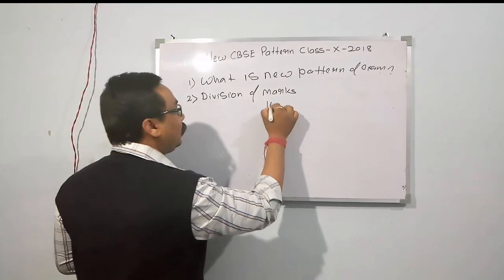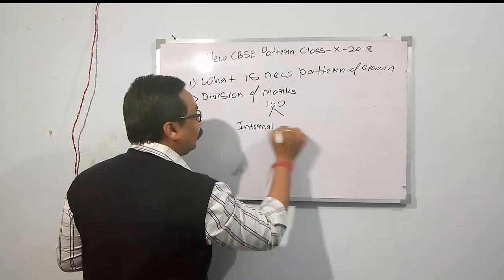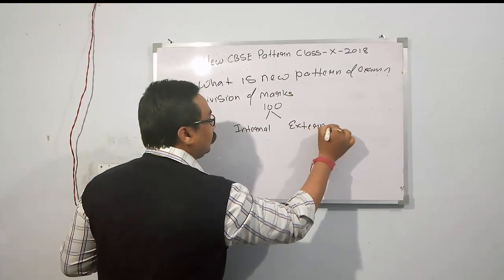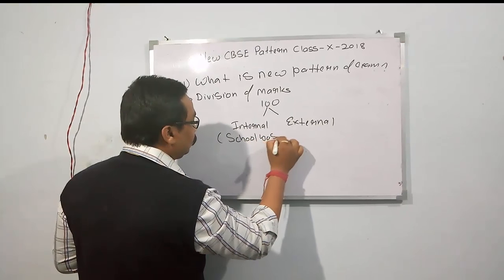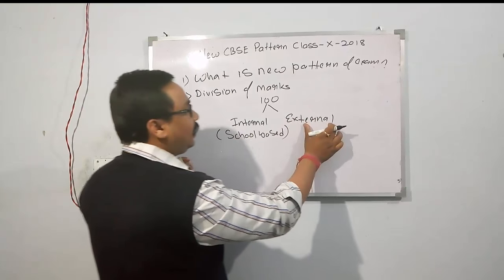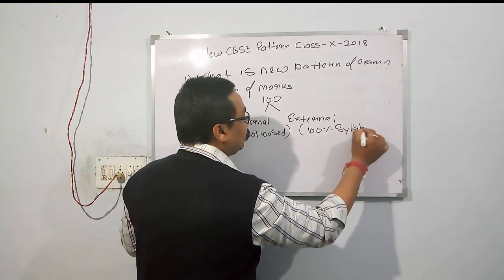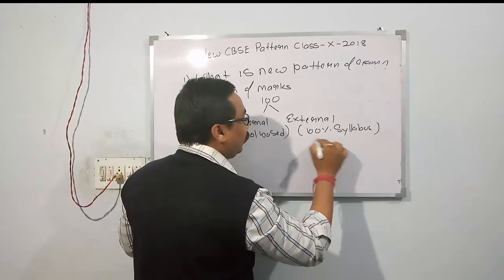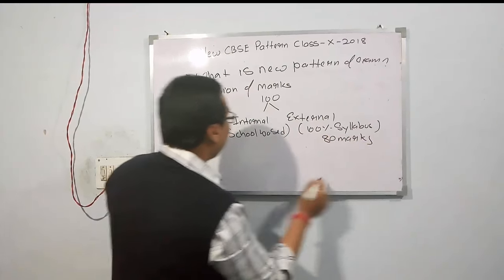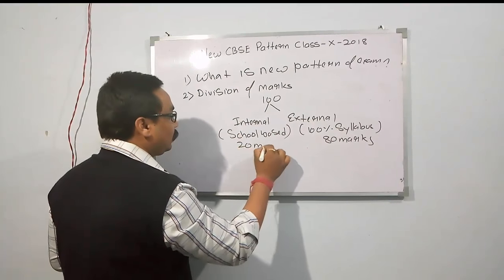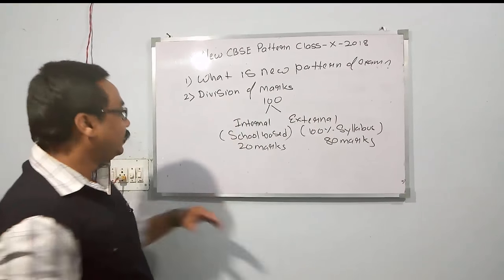As you know, the total marks is 100. 100 is divided into two parts, internal and external. Internal, you know, that is school based, and I'm completing the external. External will comprise 100% syllabus, and out of 100 it comprises 80 marks. That's all for the external exam. Now internal, 20 marks. Now I will explain deeply the internal exam, how the 20 marks are divided.